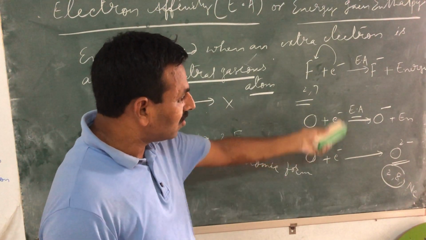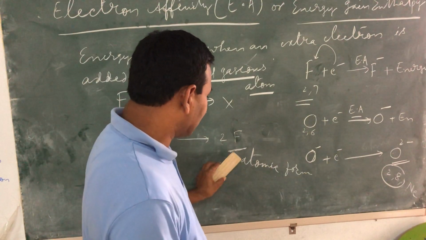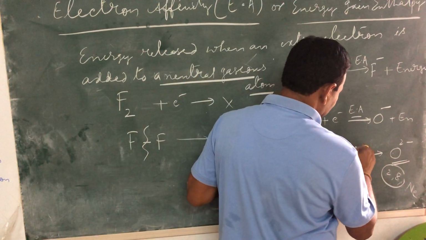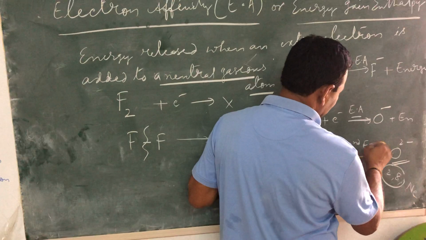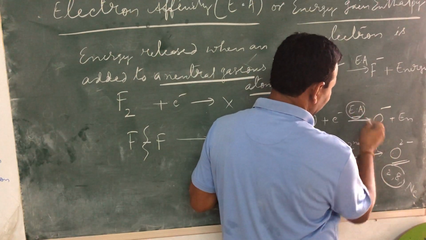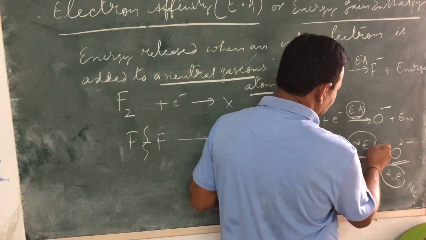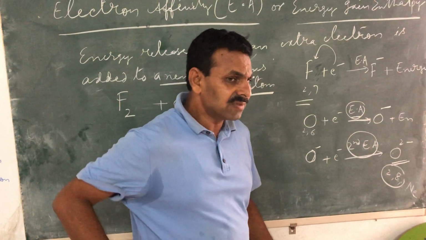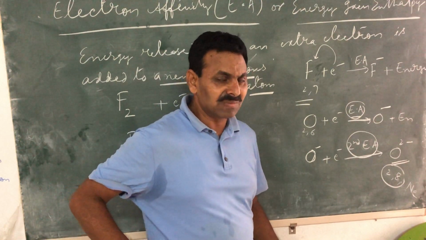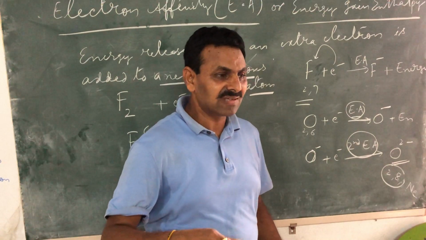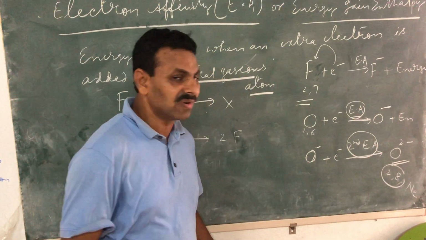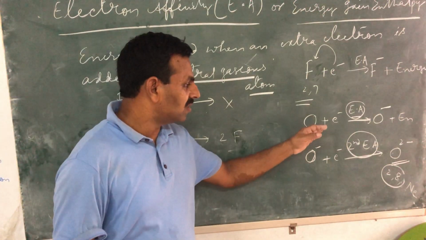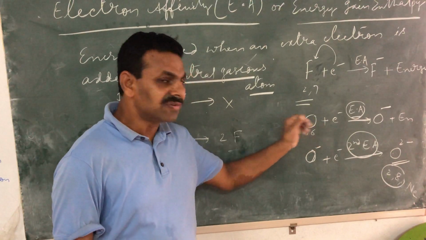Anyway, so you got the second electron also being added. Now this is nothing but second electron affinity. This is first electron affinity; we need not mention first there. This is second electron affinity. See, in books they usually mention that practically energy is not released when you are adding a second electron, because it is very difficult to add a second electron compared with adding an electron to a neutral atom.